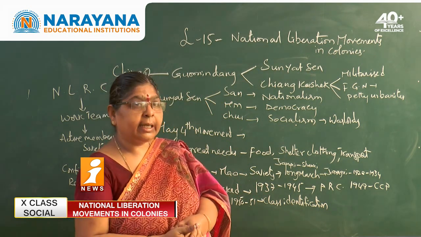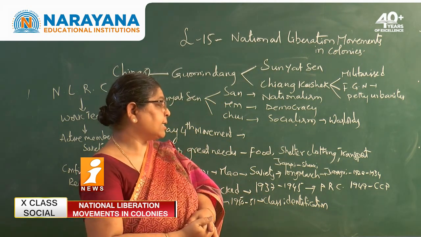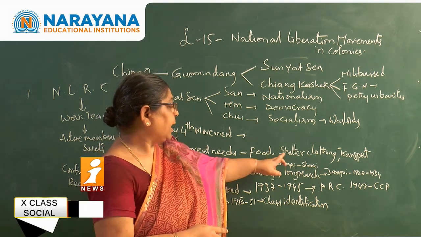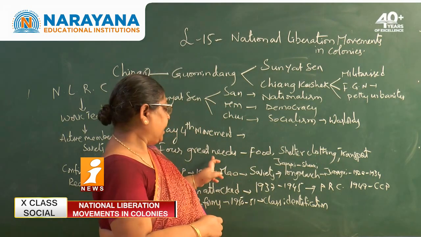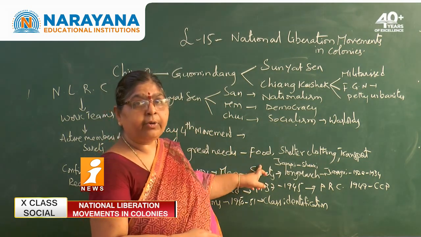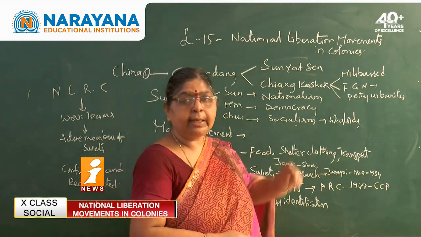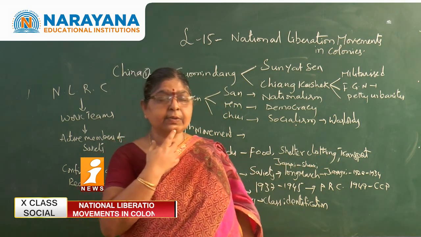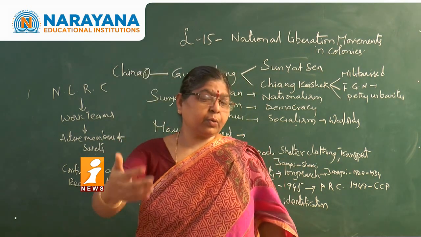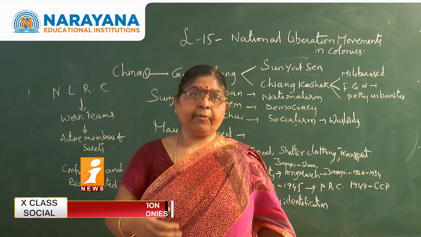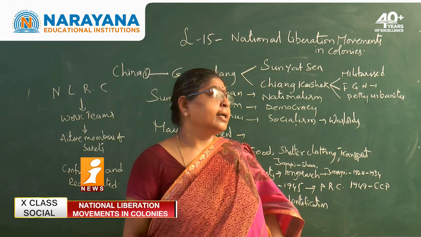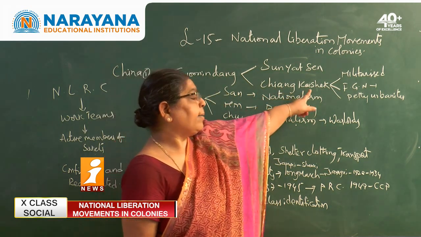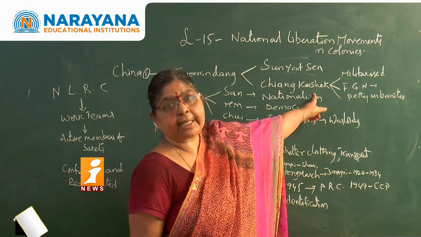What are the four great needs? The four great needs are food, shelter, clothing and transport. The people need food, shelter, clothing and transport. Like this they understood, and for that, what they should do, like this they were formulating the principles. Unfortunately Sun Yat-sen died. Immediately Chiang Kai-shek became the successor of Sun Yat-sen.